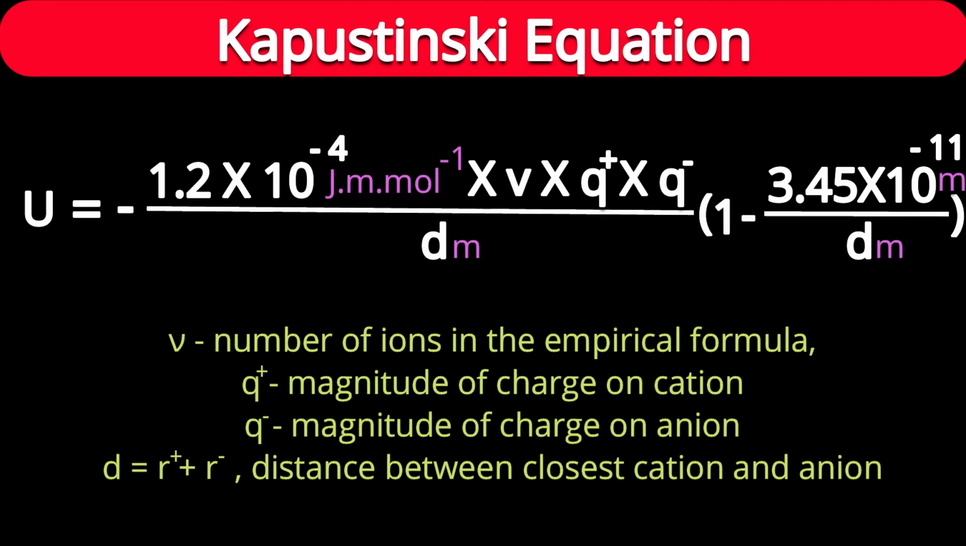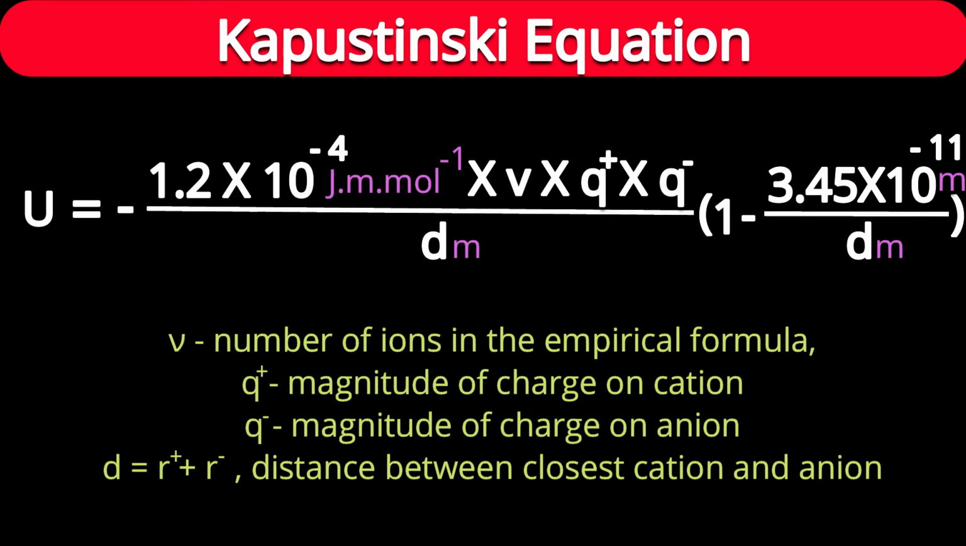into V. V is the number of ions present in the empirical formula of the compound. For example, potassium nitrate means two ions are there: one is K plus, another is NO3 minus, potassium and nitrate. Calcium chloride: Ca plus 2 and 2 Cl minus. So how many ions will be there? 3. If I consider calcium carbonate, then only 2 ions, calcium plus 2 and carbonate minus 2.